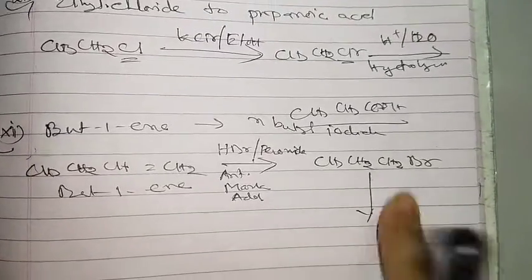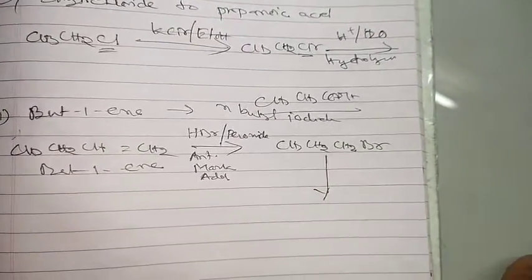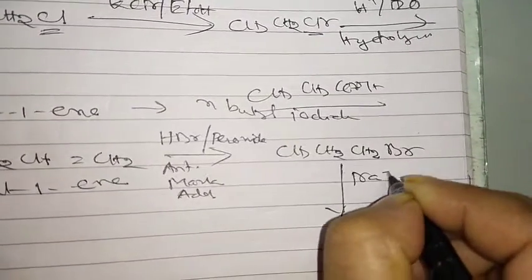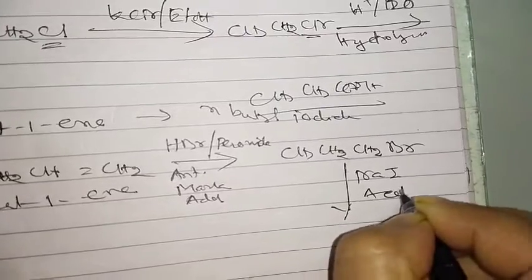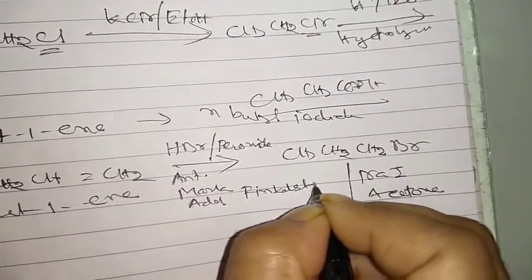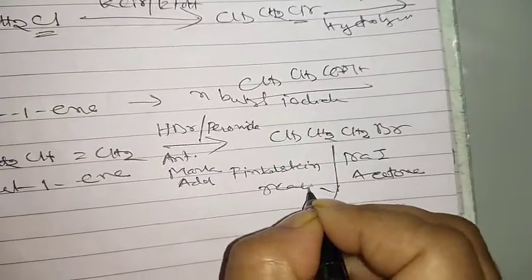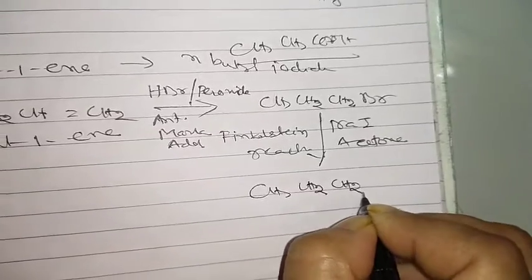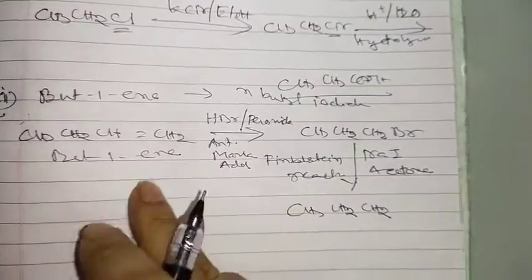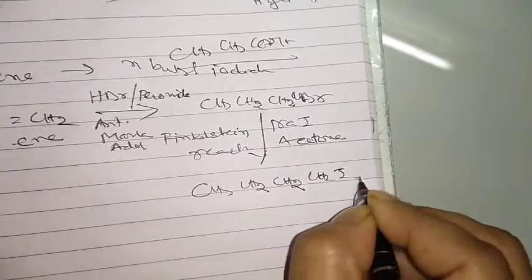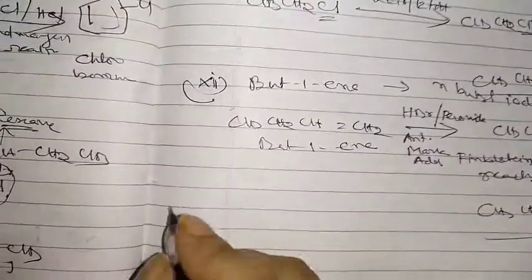For iodine it is Finkelstein and for fluorine it is Swarts reaction. So now for iodine we need sodium iodide in presence of acetone, and it is known as Finkelstein reaction. Okay, and now it is coming CH3 CH2, and it is butyl condition, so one more CH2 will be coming here, so CH2 and I. Over now, next one is coming.